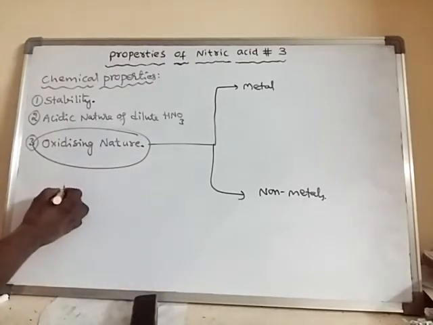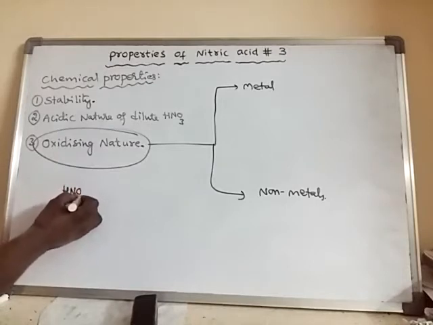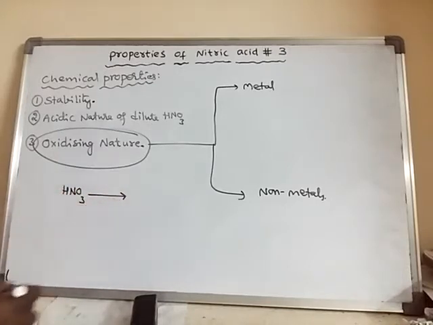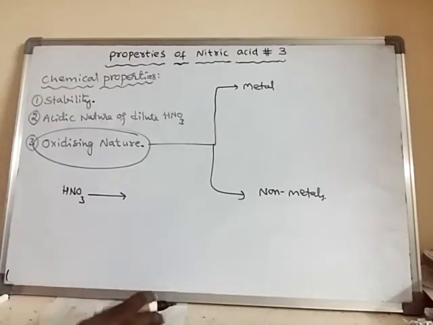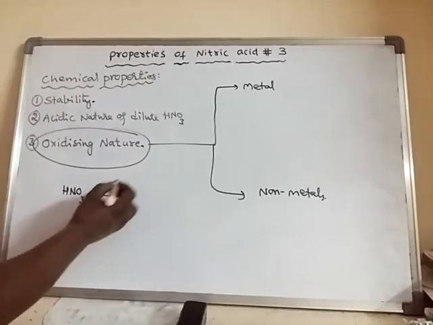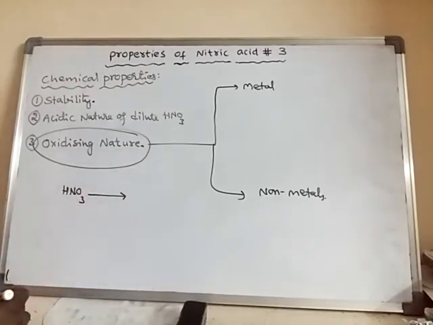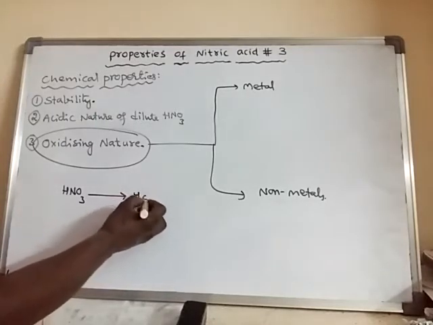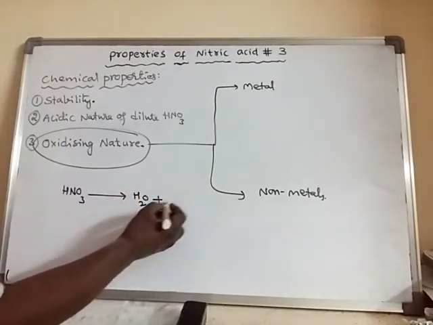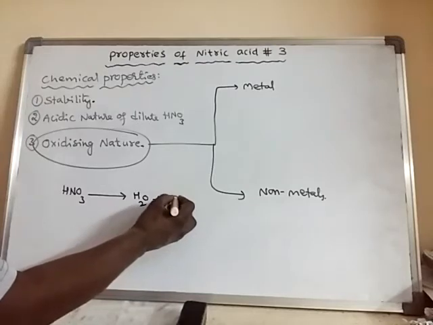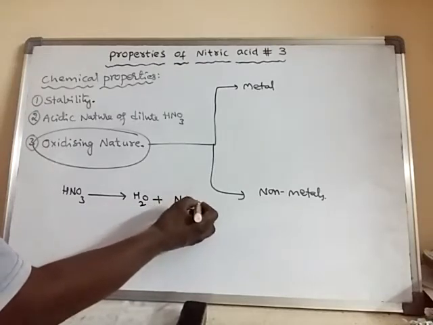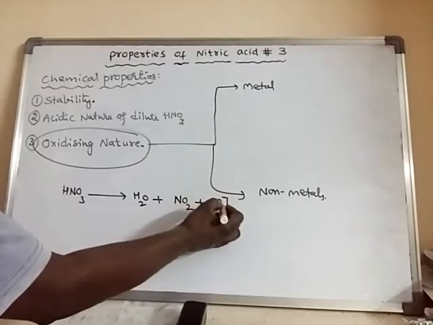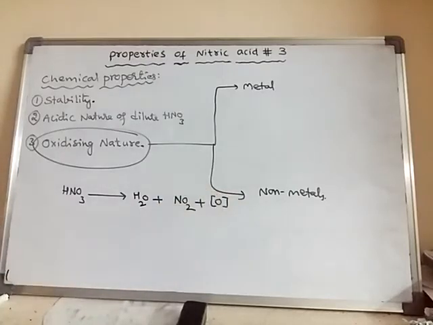See, nitric acid can decompose easily and liberates nascent oxygen. So when it decomposes, what happens? It forms water, nitrogen dioxide and nascent oxygen.